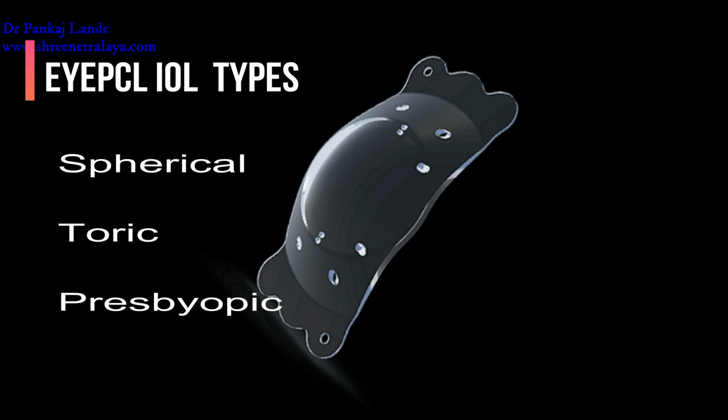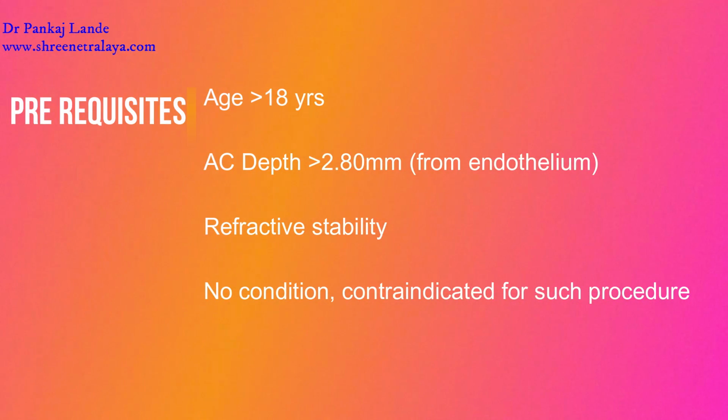There are a few prerequisite conditions to implant IPCL. That includes patient age must be above 18, anterior chamber depth must be 2.8 millimeters or more from the endothelium. Refraction should be stable in the last 1 year. A variation of plus or minus 0.5 diopters can also be considered as refractive stability.